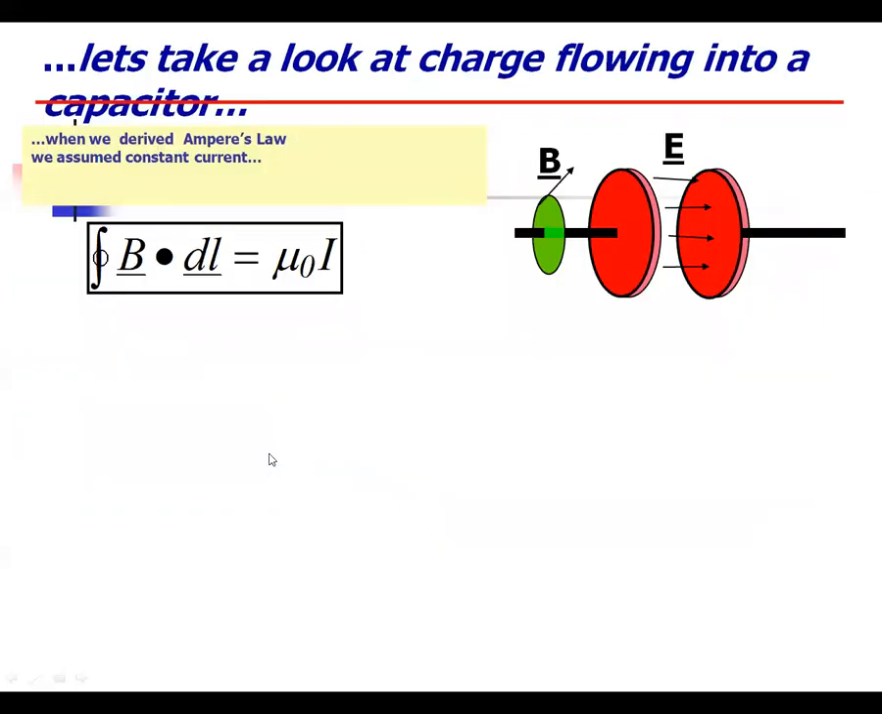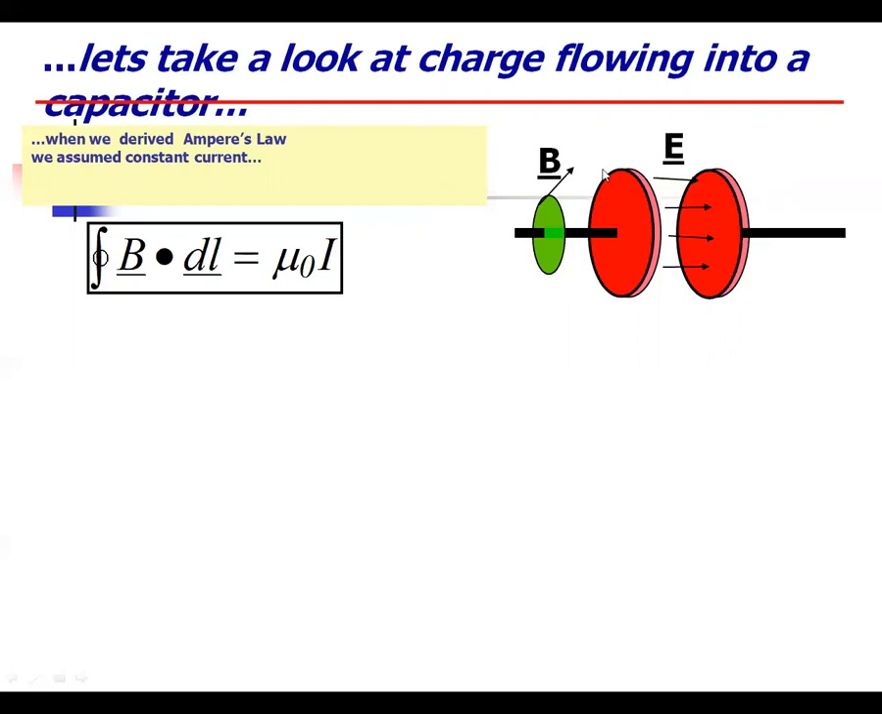Let us take a look at charge flowing into a capacitor. Now we can derive the Ampere's circuital law at constant. This is a similar magnetic field and electric field which can be formed at the Ampere's circuital law, integral B dot dl equal to mu naught by I. This is a similar equation. The alignment should be one form. The alignment can't change in different directions in the Ampere's circuital law. So this is the equation.